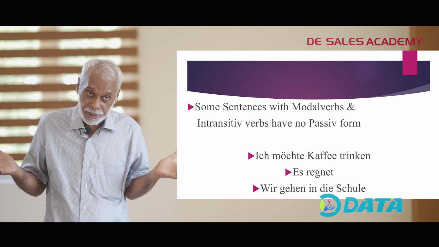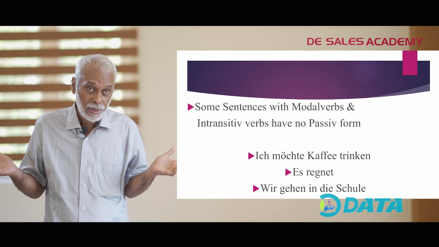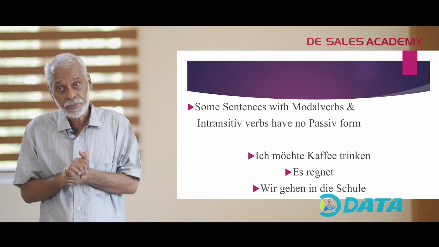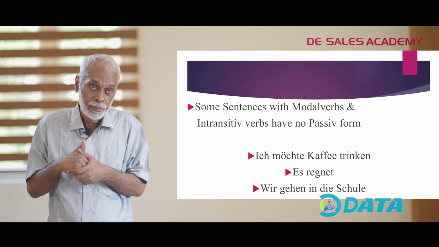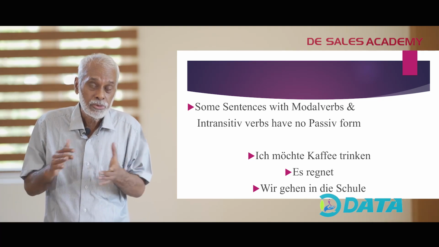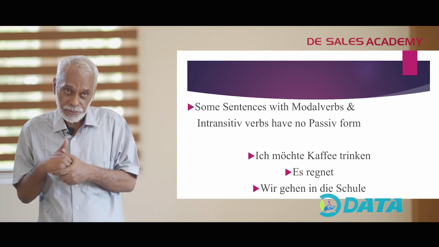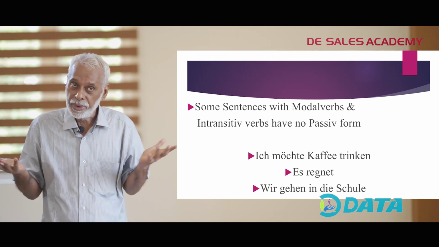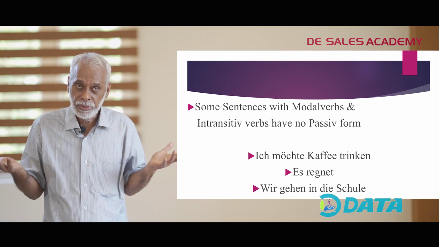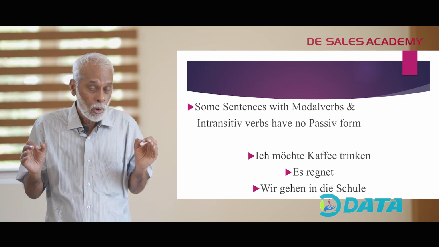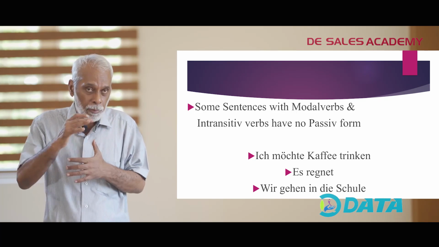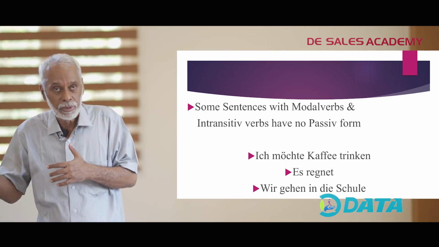I would like to drink coffee. Es regnet. It rains. Wir gehen in die Schule. We are going to school. Look at these sentences. Think whether we can make a passive from these sentences. Not possible. Passive sentences are possible only from transitive verbs.